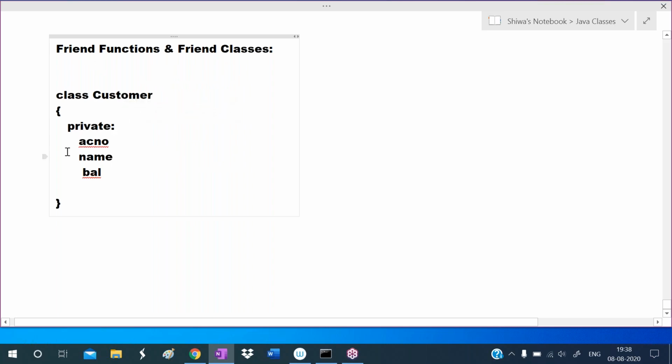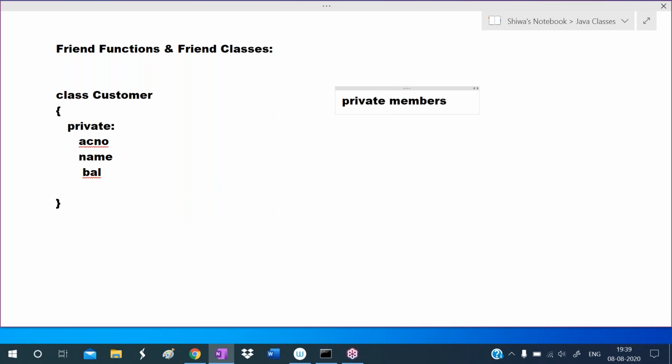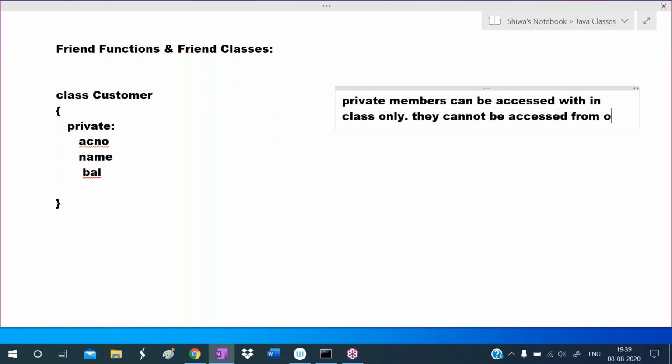But these private members, so private members means what? Private members can be accessed within the class only. Private members are not accessible outside of the class. They cannot be accessed from outside of the class.